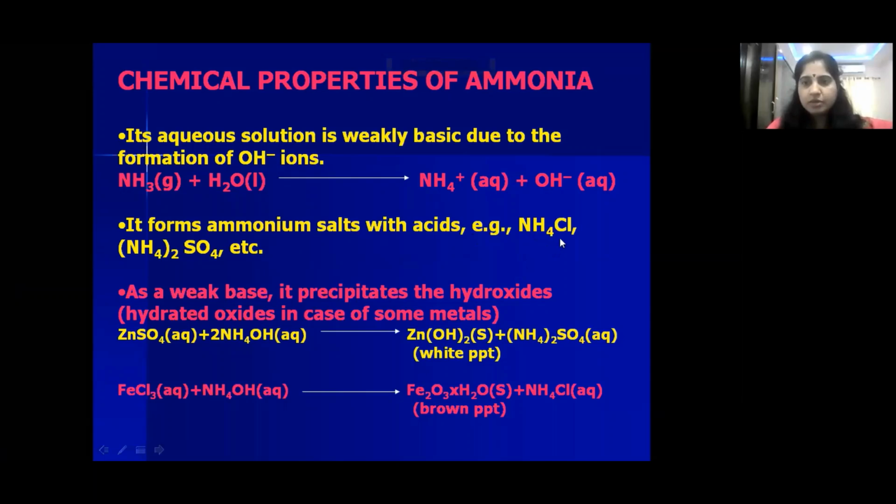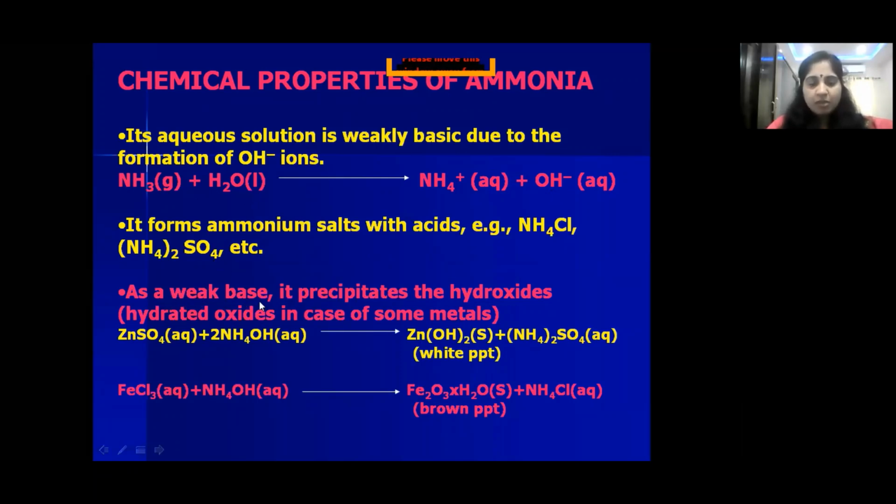Because see children, when ammonia solution, that is NH4OH, reacts with hydrochloric acid, it forms NH4Cl. Since it has basic nature, ammonium hydroxide, when it reacts with HCl acid, gives ammonium chloride, and when it reacts with sulfuric acid, it forms ammonium sulfate. So like that, the NH4OH solution has basic nature because it gives OH minus ions. That's why it reacts with acids to form salts. When it reacts with HCl, it gives ammonium chloride. When it reacts with sulfuric acid, it forms ammonium sulfate. Is that clear, children?